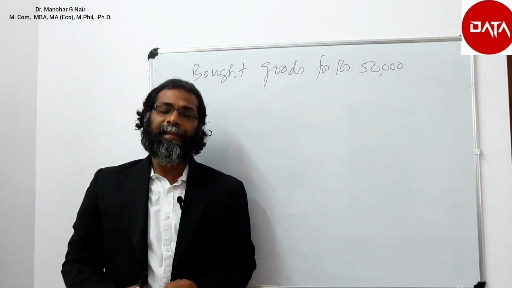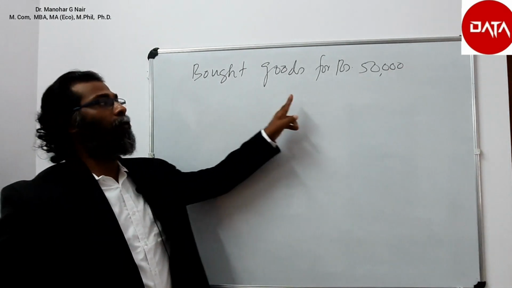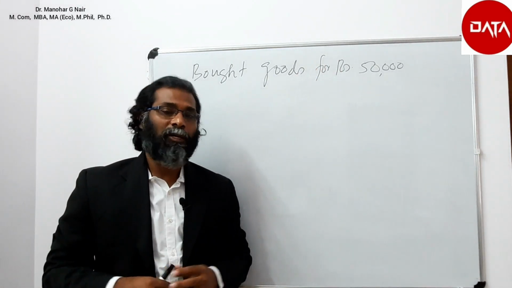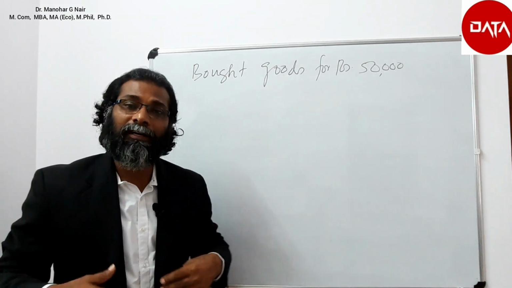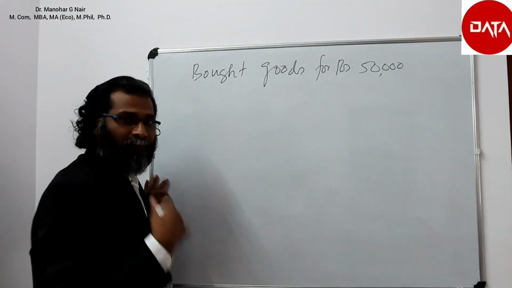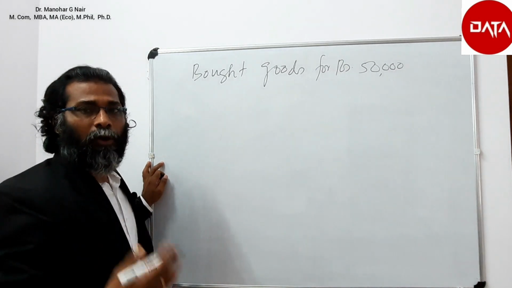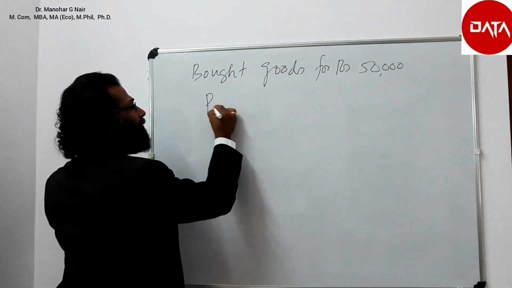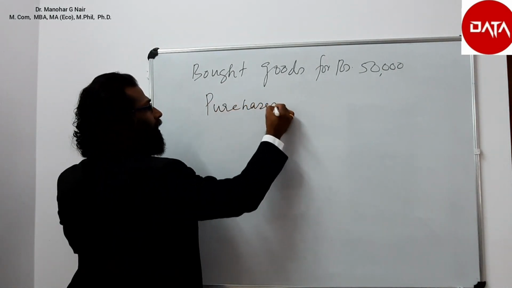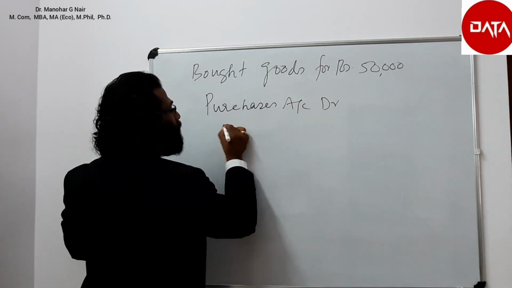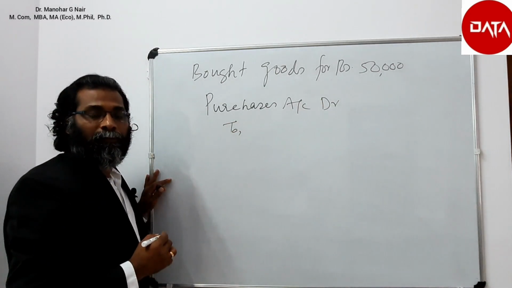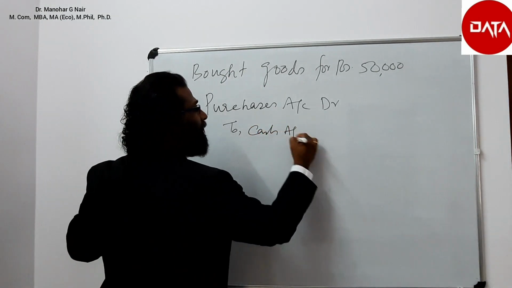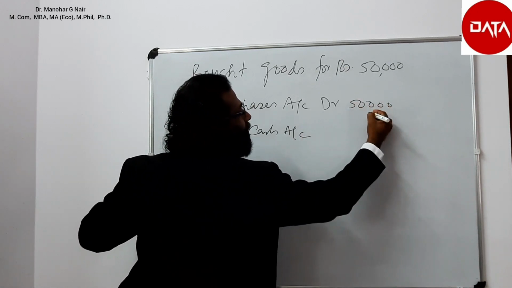Let us take the second example: bought goods for rupees 50,000. So what comes into the business? Goods come into the business. So debit what comes in. When goods come in for sale, it is technically called purchases. So we have to debit purchases. Purchases account debtor to, credit what goes out. What goes out here? Cash goes out. Cash account, 50,000 and 50,000.